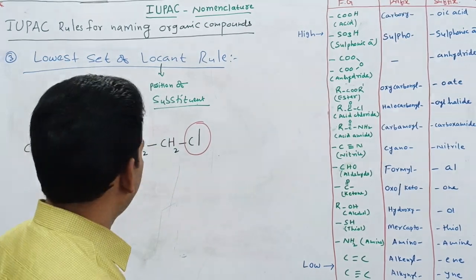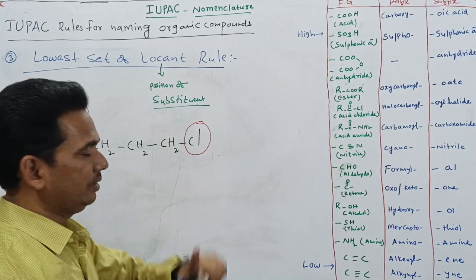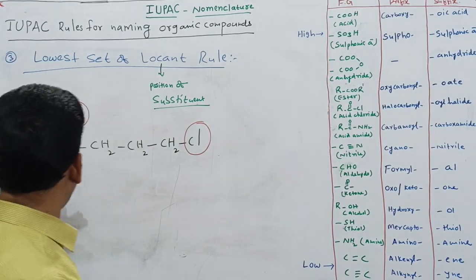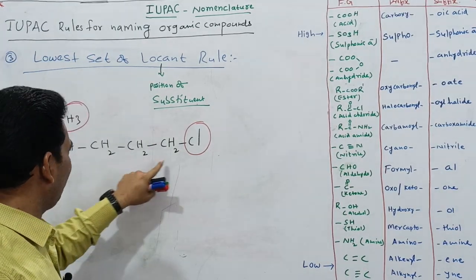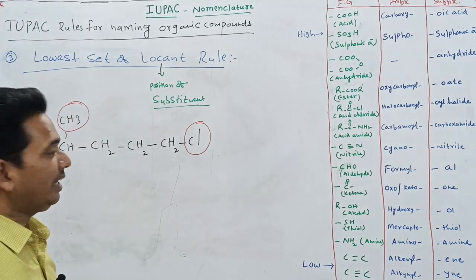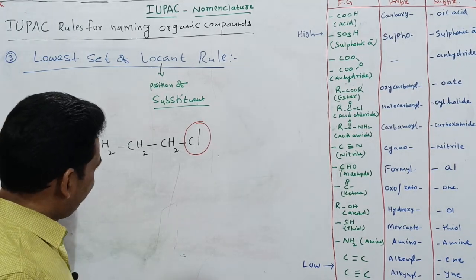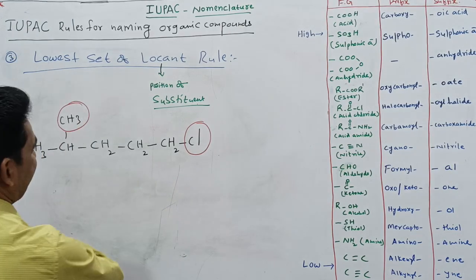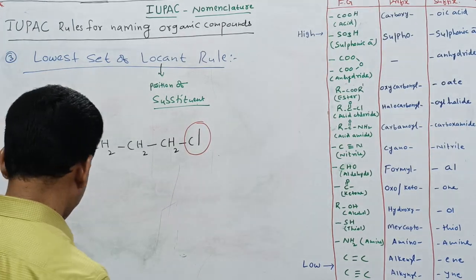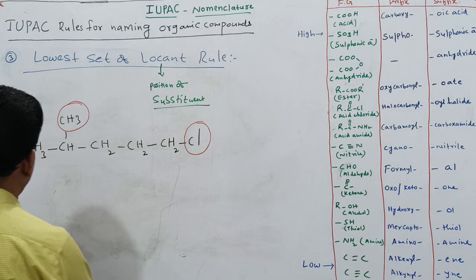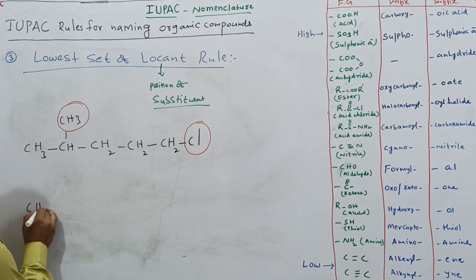Just think. We selected the longest chain. How many carbons does it have? 1, 2, 3, 4, 5. From which side will you start the numbering? From the left side or from the right side? The same compound I will write once again, CH3.